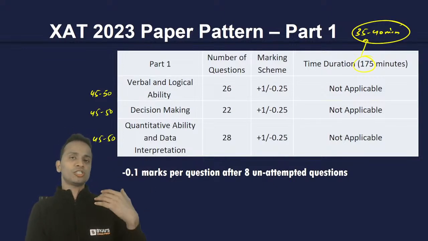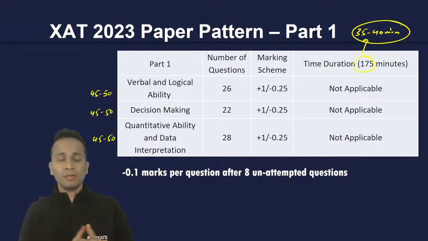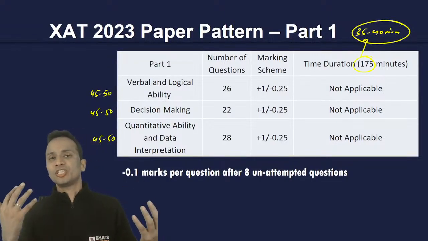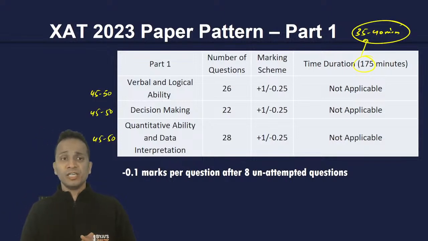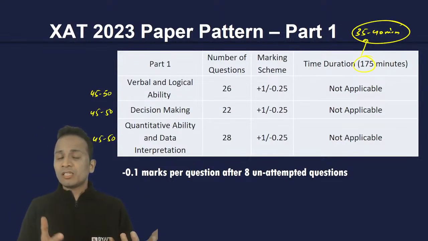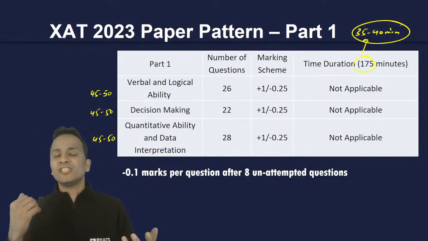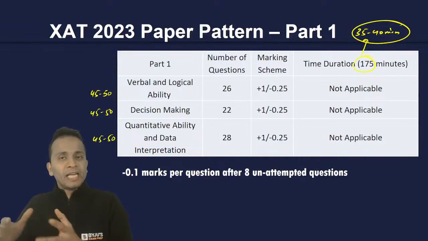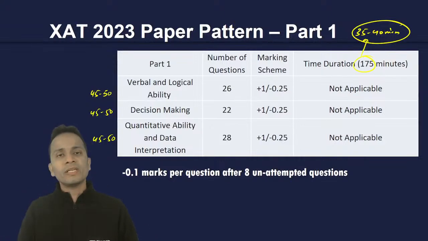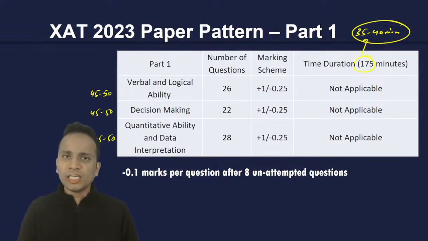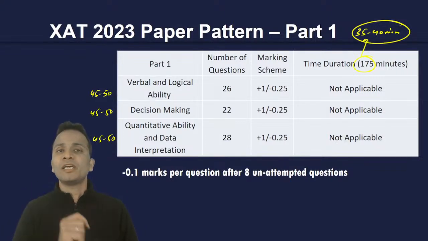You know which questions are doable, which questions are not doable, which section is easy, which section is moderate, which section is difficult, which section among the three sections is your weak area, is your strength. Okay, depending upon all these things, now you can spend these 35 minutes in all the three sections equally, or maybe in two of the sections, and that will maximize your score.